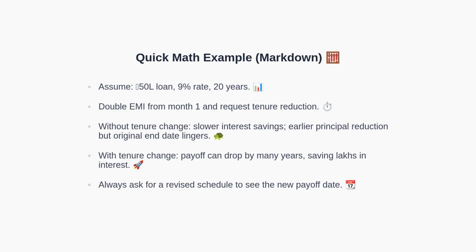Let's consider a simple example. Assume a 50 lakh loan at 9% for 20 years. If you double your EMI from the first month, but do not request a tenure reduction, you will still reduce principal faster. Yet the original end date may remain unchanged or not shift sufficiently. By contrast, if you double your EMI and request a tenure reduction via re-amortization, your payoff date can move forward by many years, resulting in substantial interest savings. Always ask for a revised schedule to confirm the new payoff date.